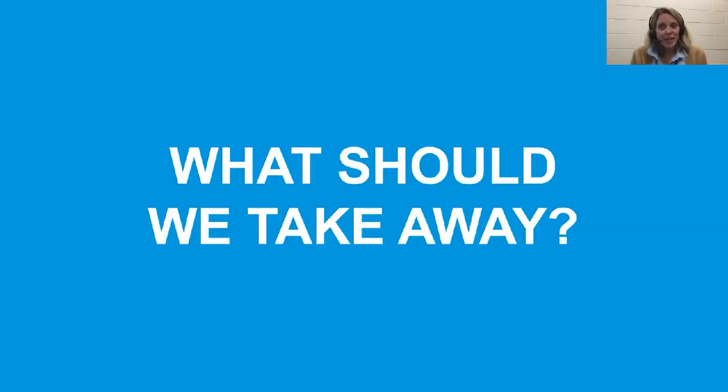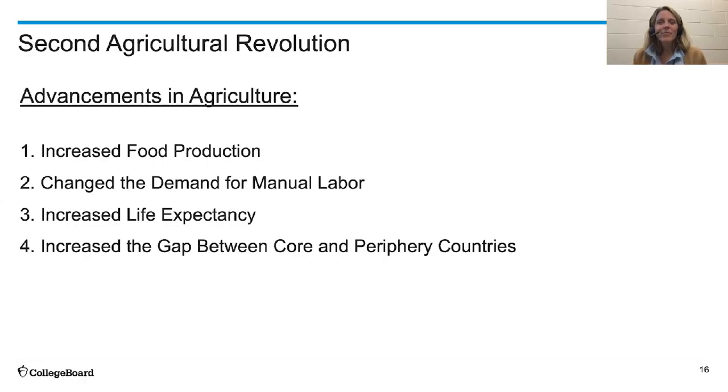So what should we take away from today's lesson? Well, today we focused on the second agricultural revolution and those advancements in agriculture. While I don't need you to memorize each one of those advancements, I need you to understand that the mechanization of agriculture helped to increase food production.